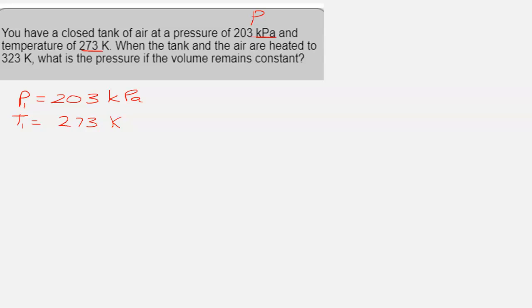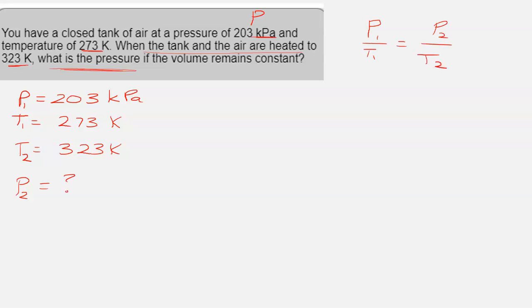And then the next sentence says, when the tank and the air are heated, so we're changing the temperature, we're raising the temperature up to 323 Kelvin. So that's my new temperature, my final temperature, and the question is asking what happened to the pressure. So I'm looking for P2. So my equation normally looks like this. It would be P1 over T1 equals P2 over T2, but I am solving for P2, which is right there, up top and to the right.